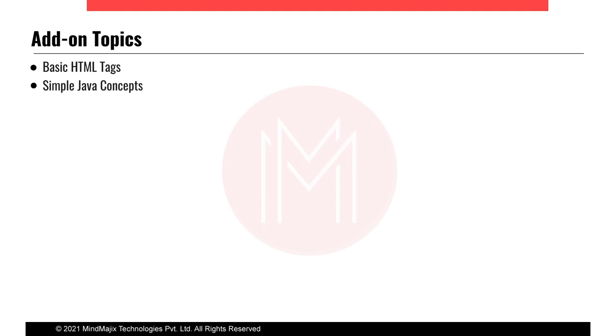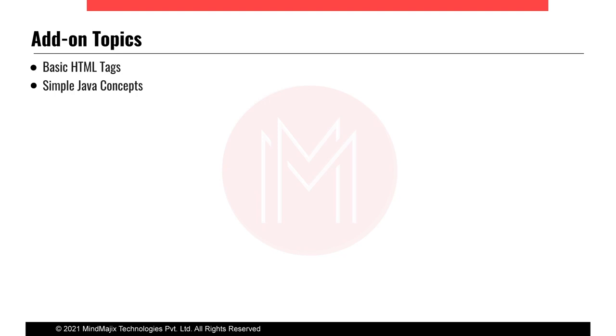We have to understand those basic HTML tags to configure the robot steps, because we will train the robot to extract this text from this particular tag. A few of the tags will be there, and in the course I'll be explaining those tags as well.